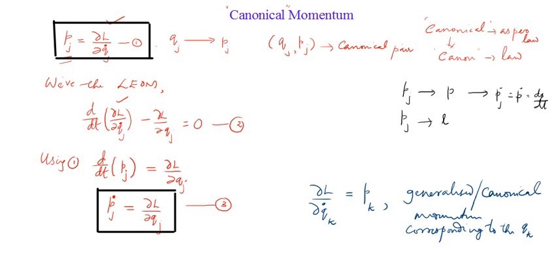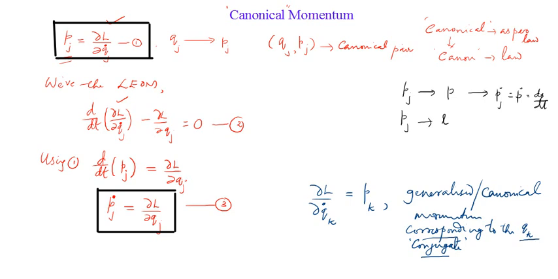Corresponding to means which one pairs up; the word we also use is conjugate to. So what is pk? Pk is the generalized momentum corresponding to qk.